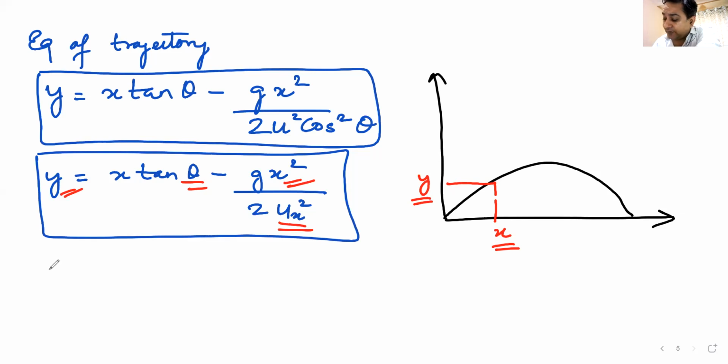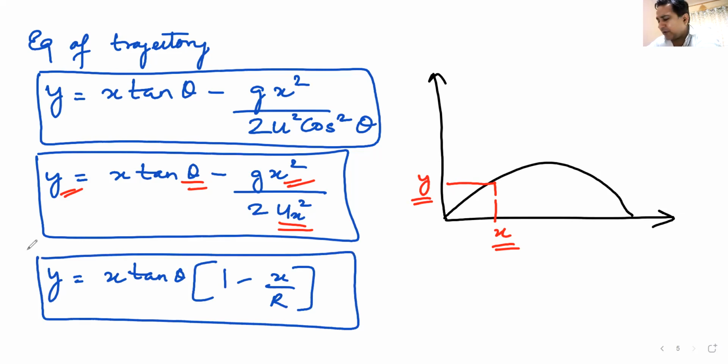There is one more way of remembering this. y is equal to x tan theta into 1 minus x by R. Do you know this equation? Do we remember this equation as well? These are the three different variations of the same equation.